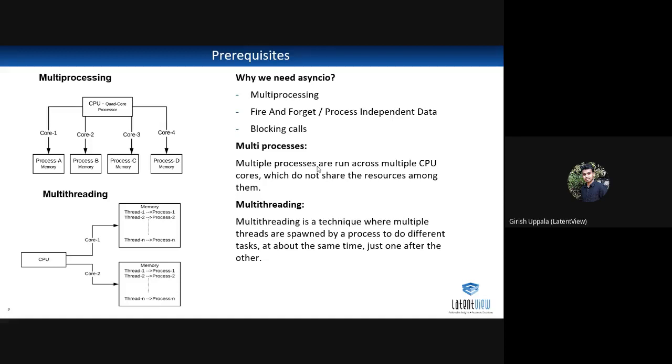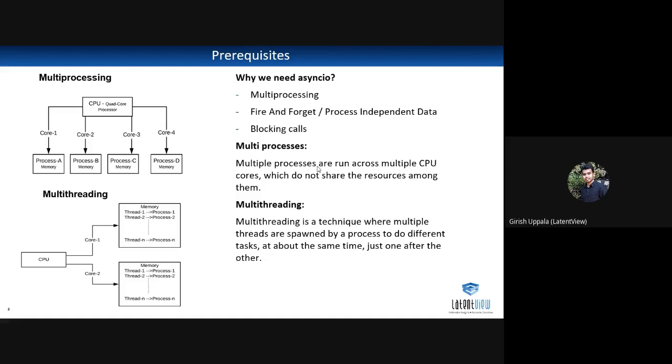If you see the diagram here, this is a quad core processor. It has allocated one process under one core. There are no shared resources, in the sense of memory. It is not sharing the memory, so each process has separate memory. This is how multiprocessing works internally.